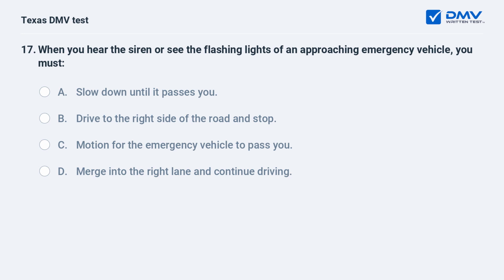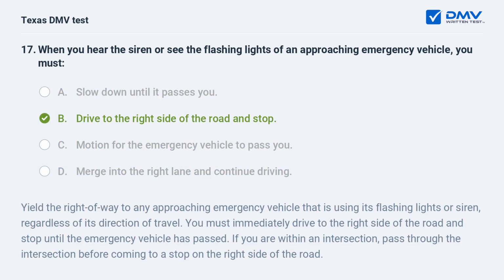When you hear the siren or see the flashing lights of an approaching emergency vehicle, you must A. slow down until it passes you. B. drive to the right side of the road and stop. C. motion for the emergency vehicle to pass you. D. merge into the right lane and continue driving. B. drive to the right side of the road and stop.